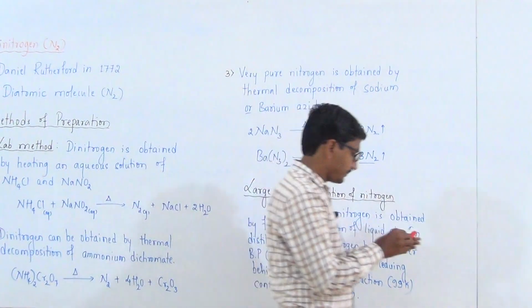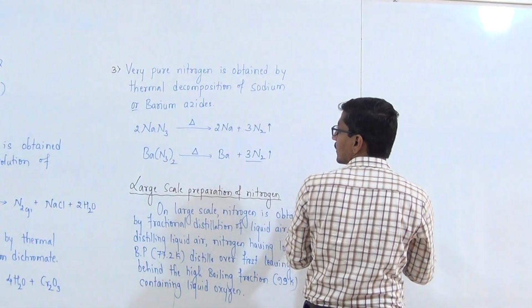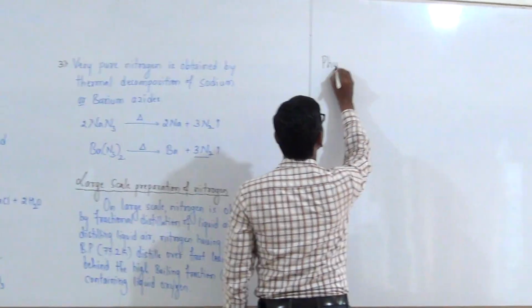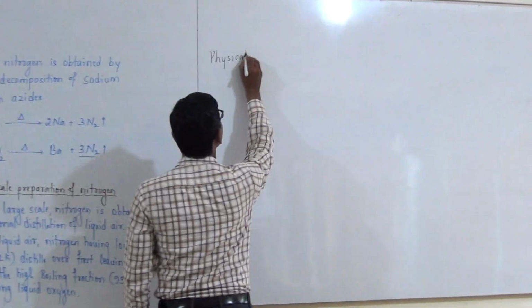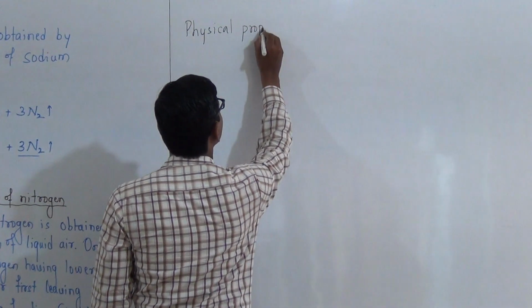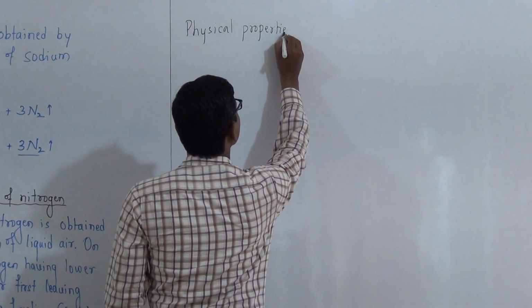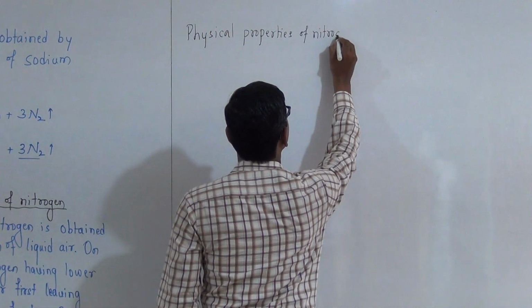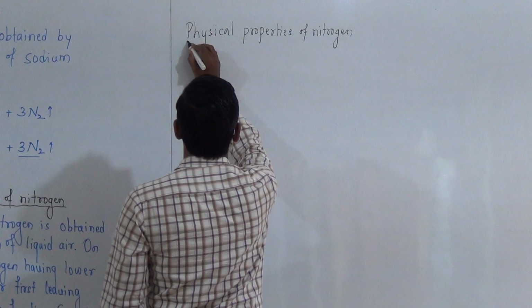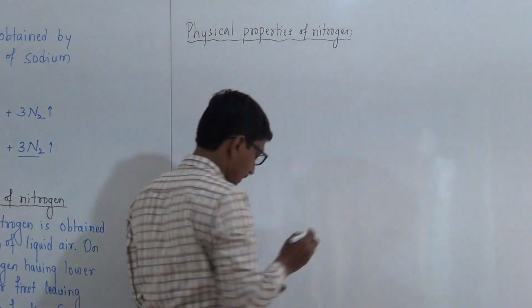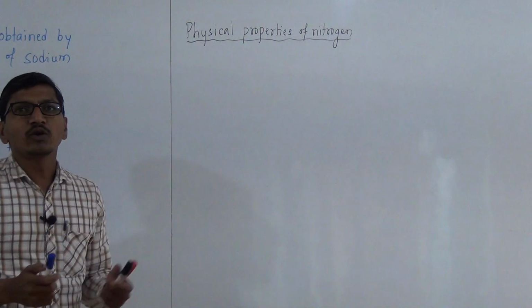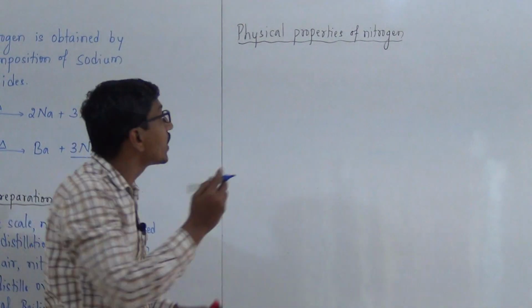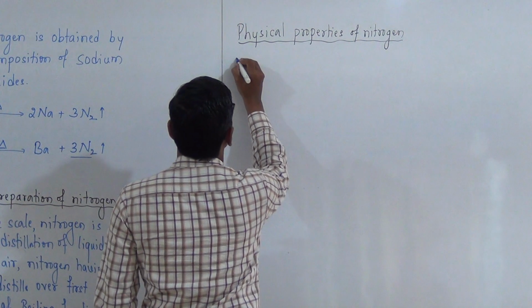Next is physical properties of nitrogen. Dinitrogen is a colorless, tasteless and odorless gas.